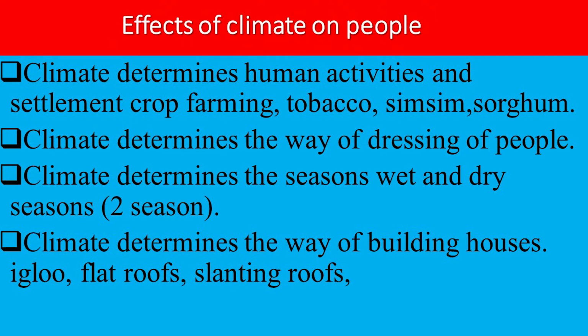Let's look at the other, climate determining the way of building houses in particular areas of this world. You realize that people, for example, in deserts, prefer building their houses with flat tops. People who live in equatorial areas prefer building houses with slanting roofs to enable the flow of rainfall.